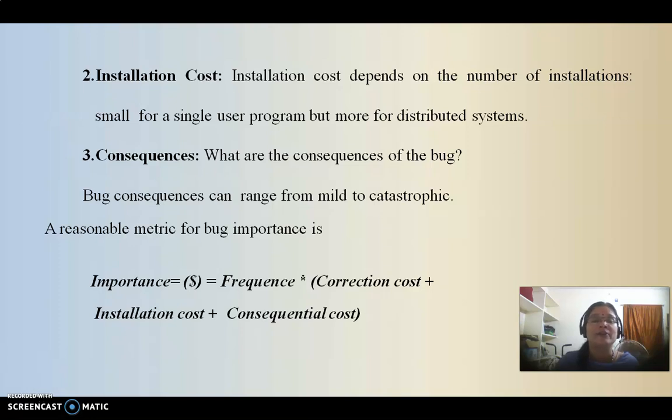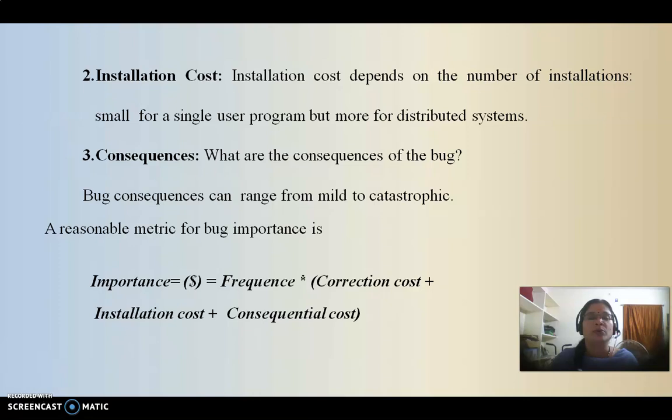Next we are going to discuss consequences. What are the various consequences of a bug? These are the results that happen after the bug occurs. Bug consequences are normally rated on a 1 to 10 scale, starting from the least effect to the severe effect. A less severe effect is categorized as mild, and a severe effect is categorized as catastrophic.